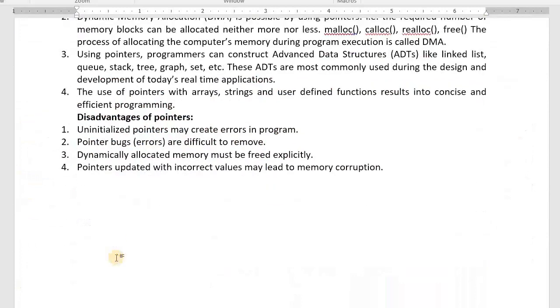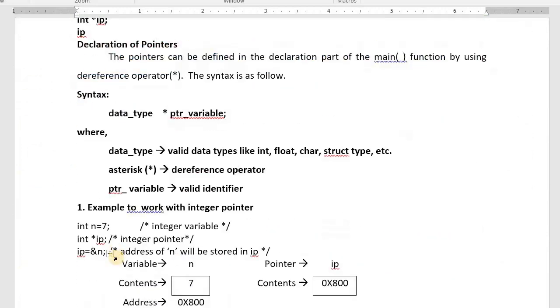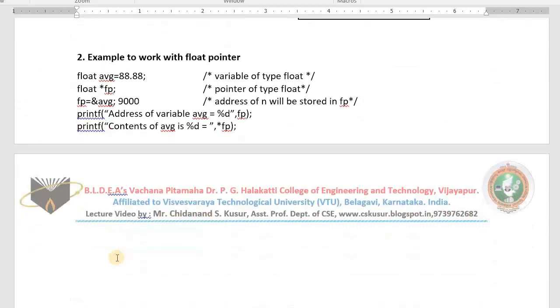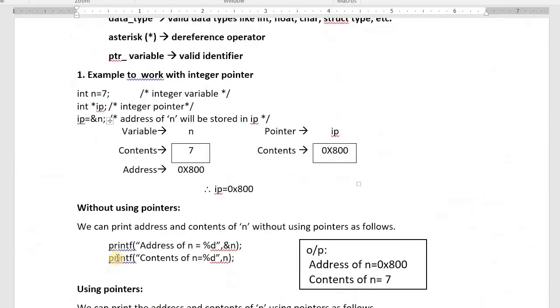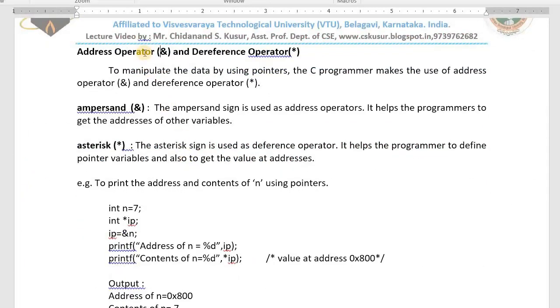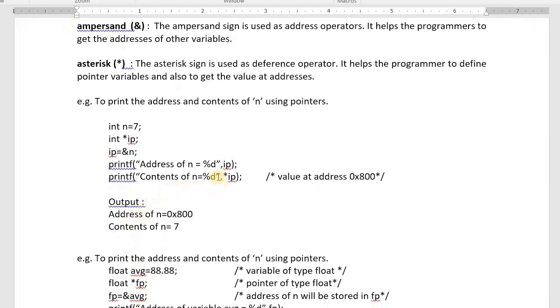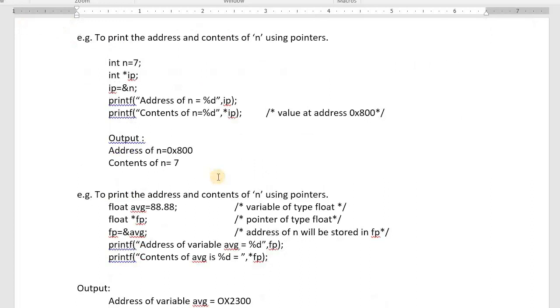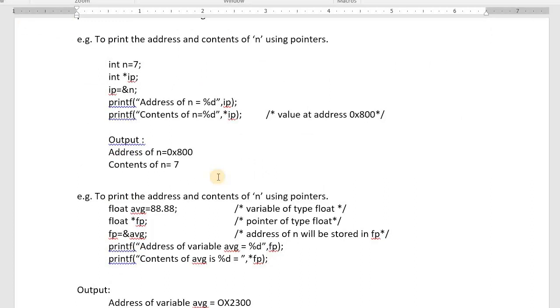That means in today's class I taught you advantages as well as disadvantages of pointers, as well as how to work with the memories using pointers and without using pointers. How to get the address? We use the ampersand operator. How to define pointer variables? Dereference operator. Or how to get the value at address? Dereference operator.